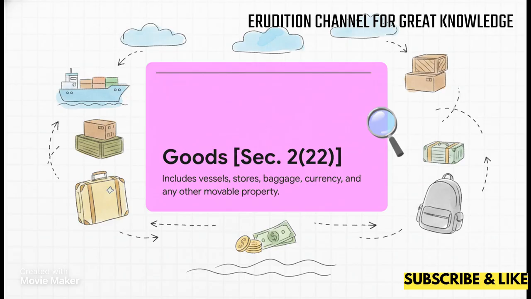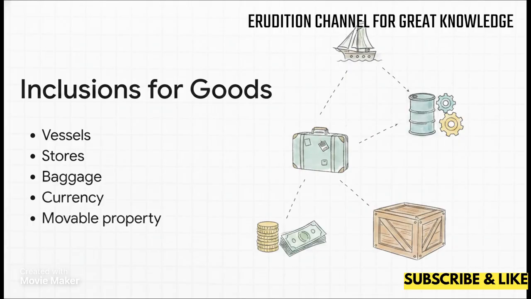But the statute goes further than that and gives us a hard-coded list of inclusions you absolutely have to know. You really need to memorize this statutory list. The law specifically includes vessels, aircraft, and vehicles. Yes, the massive things transporting the cargo are legally goods themselves. It also includes stores, which means things like fuel and spare parts, baggage, currency, negotiable instruments, and any other kind of movable property. Currency is a massive trap for students on the written exam, so make sure you remember that one.